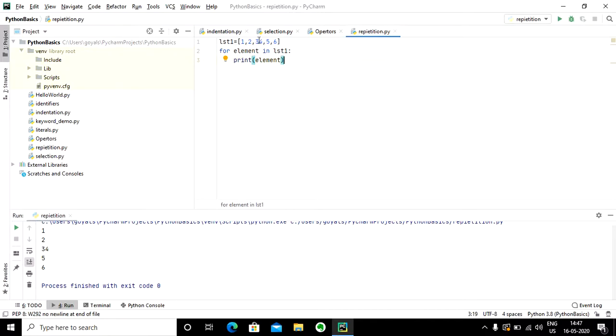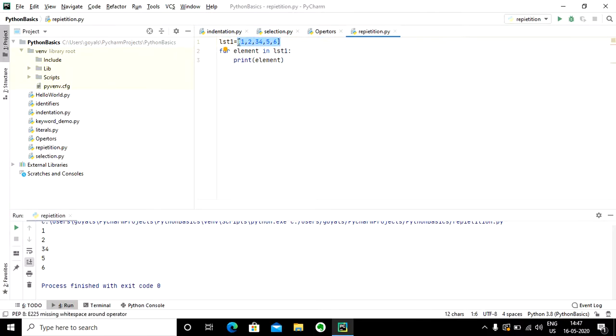Next time 34 will be there, and then 34 will get printed, and so on. So by default it works on each and every element of the collection or the iterable.